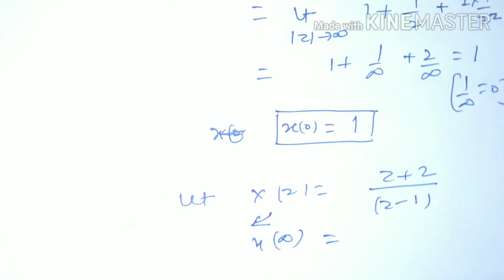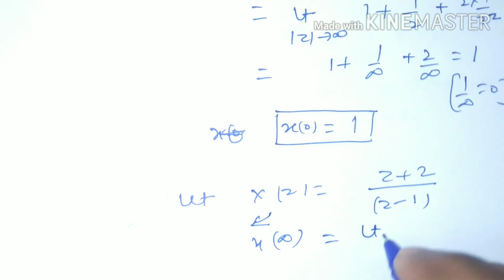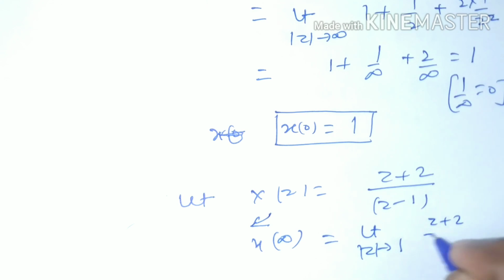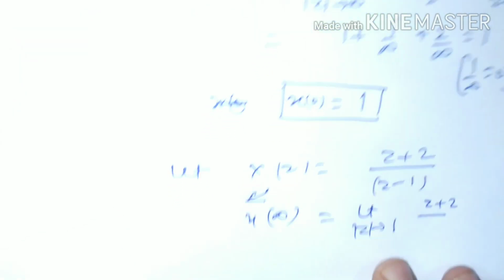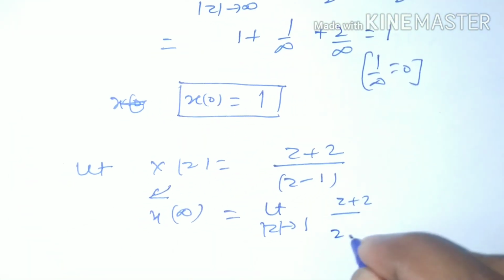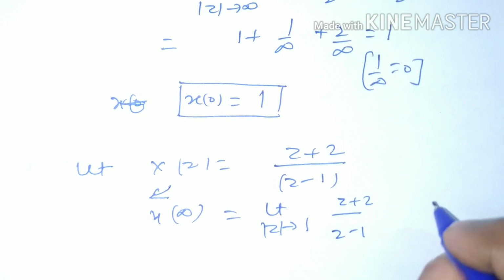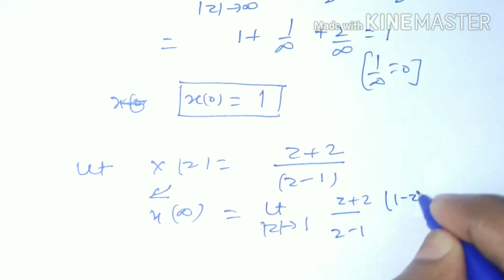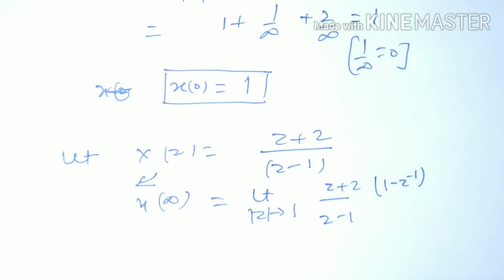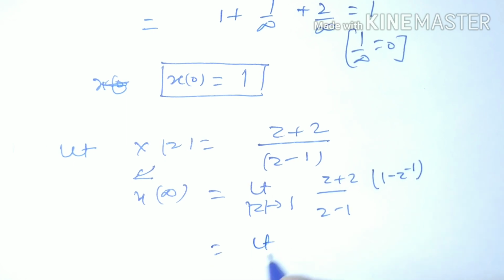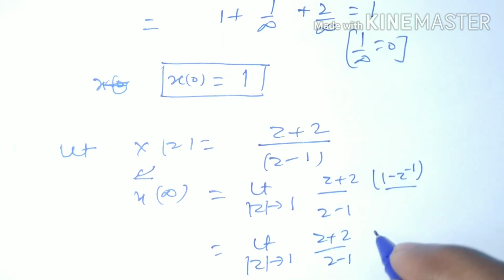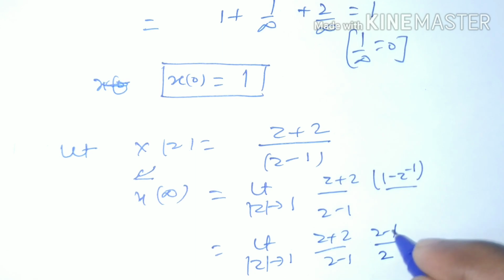Then what do we have to take? We have to take its limit modulus of z tends to 1 of z plus 2 by z minus 1, and we have to multiply in this expression 1 minus z to the power minus 1, that is, limit modulus of z tends to 1 of z plus 2 by z minus 1 times this one, which becomes z minus 1 by z.